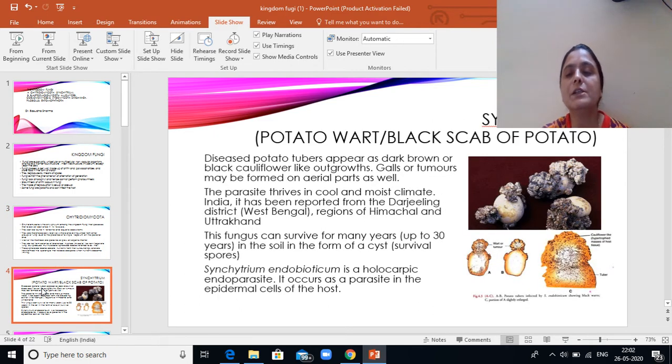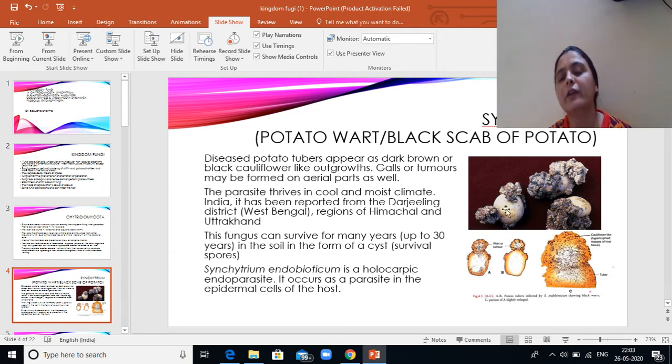So the first we are going to talk about is Synchytrium, which also causes a disease in potato known as potato wart or black scab of potato. So as you can see in potato scab disease, that is Synchytrium, you will see certain callus-like growth or warts in the tuber of potatoes.